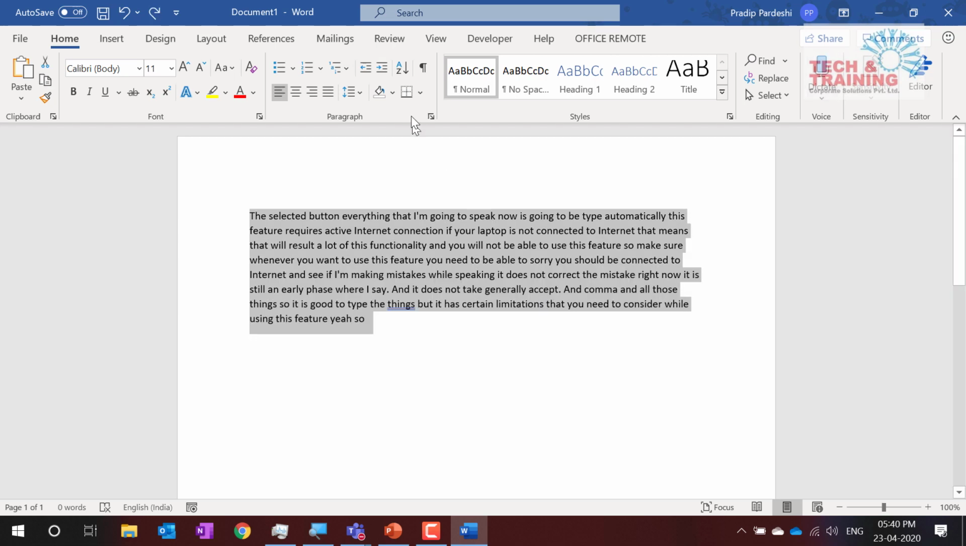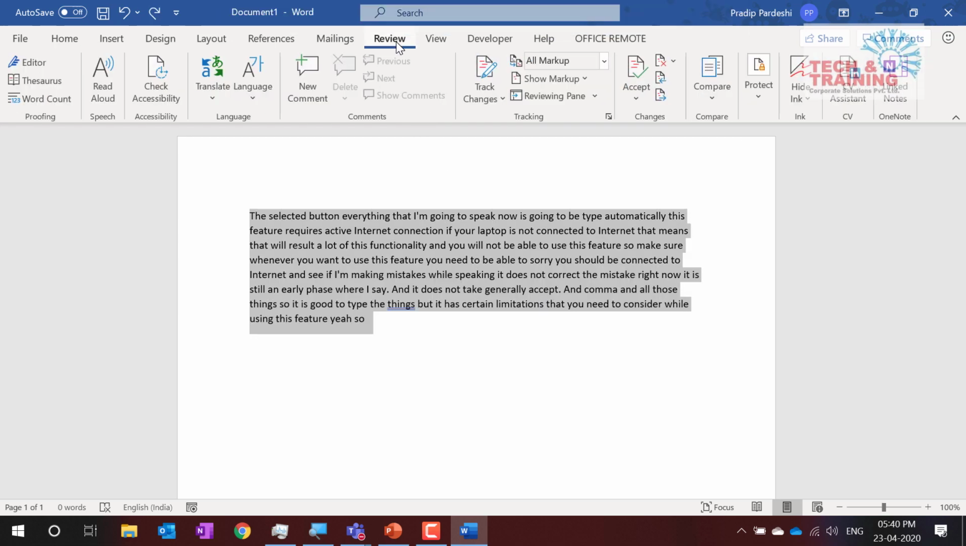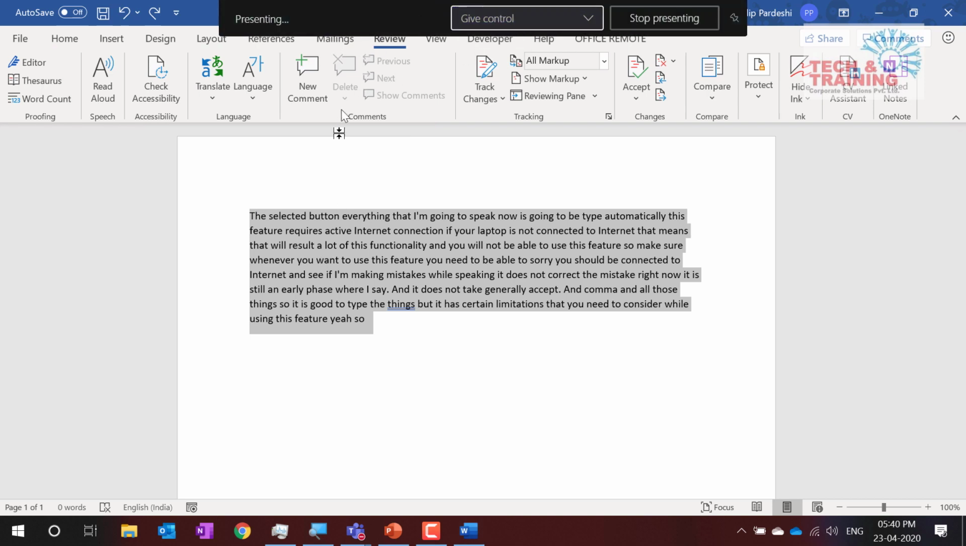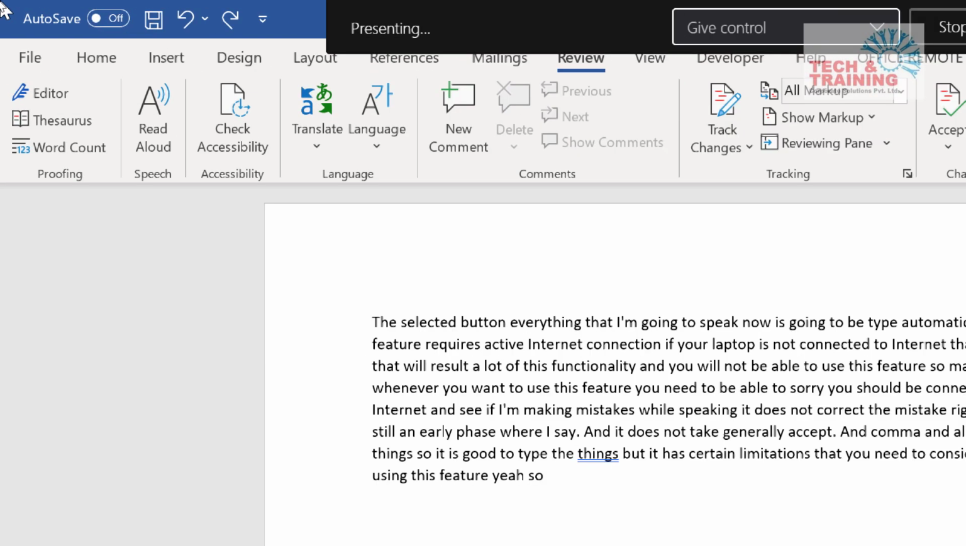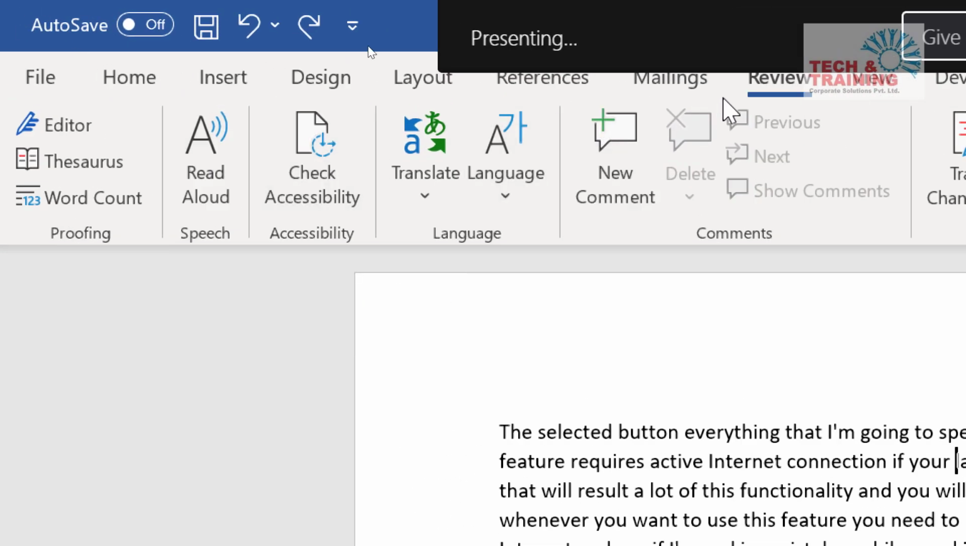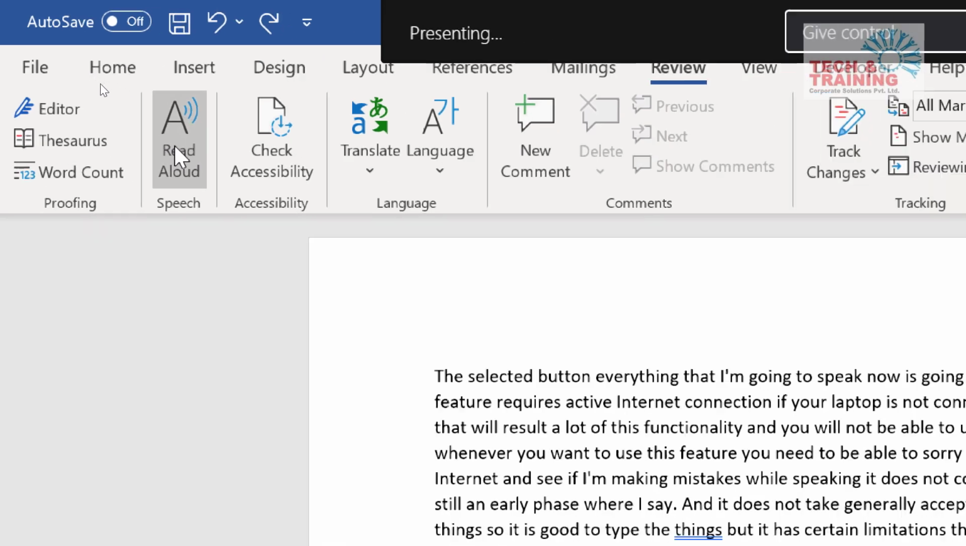Now, there is one more feature here, which is Read Aloud. What does Read Aloud mean? Whatever is written on the screen, this new feature can automatically read the document. So I go to Read Aloud and see. Did you get this option, which is Read Aloud? I need to go to the Review tab, and there is the Read Aloud option.